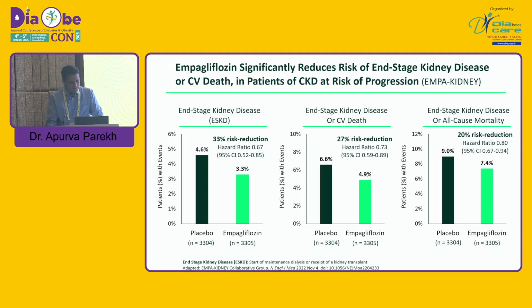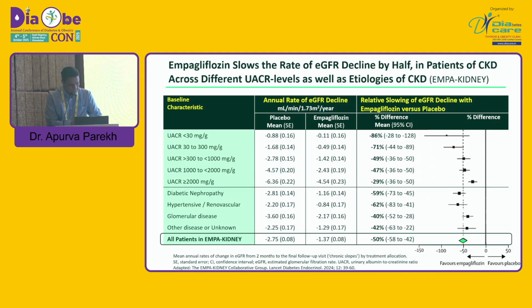Now see the data on empagliflozin and the EMPA-KIDNEY outcomes. Primary renal outcomes, like developing end-stage kidney disease, end-stage kidney disease with CV death, or end-stage kidney disease from any cause, were practically impacted by around 20 to 30%. Here again, if patients are given empagliflozin, it slows the GFR decline by half in patients with CKD across all GFR categories as well as albumin creatinine ratio categories. Whether the albumin creatinine ratio is low or high, whether GFR is early stage or advanced stage, it positively impacts the outcome.